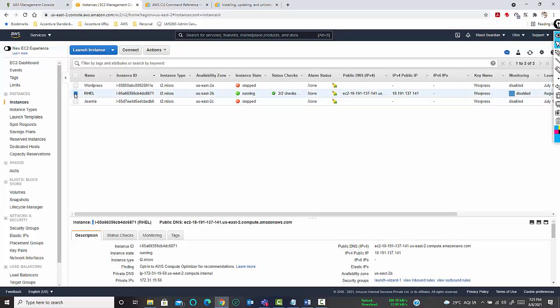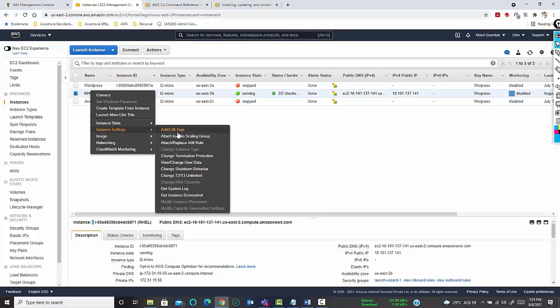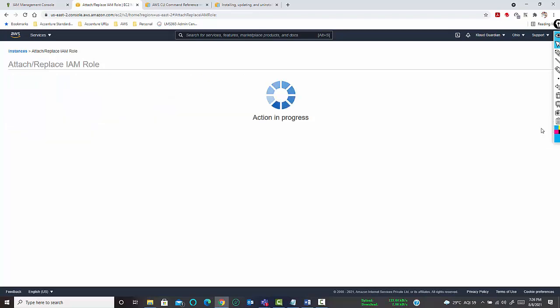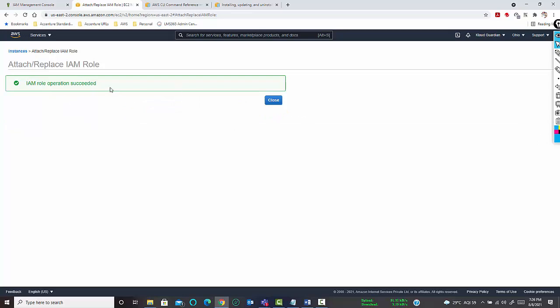Select the instance that you want to add. Right click the instance, go to instance settings, and there is an option of attach or replace IAM role. Click on this. If you already have an EC2 role created, you will see that particular EC2 role here. So this is the role which we just created, EC2 access perm S3. Select this, click on apply, and now the IAM role operation has succeeded.